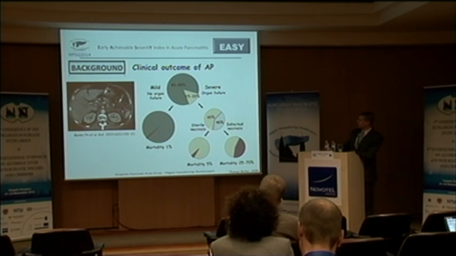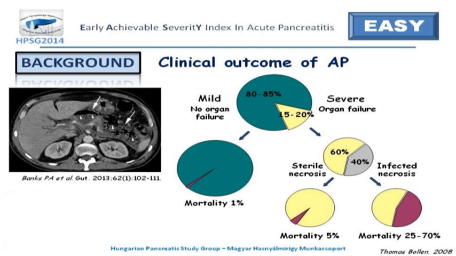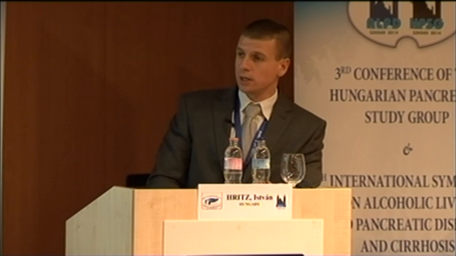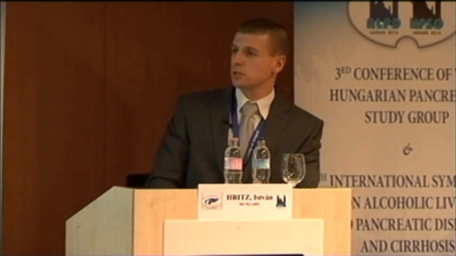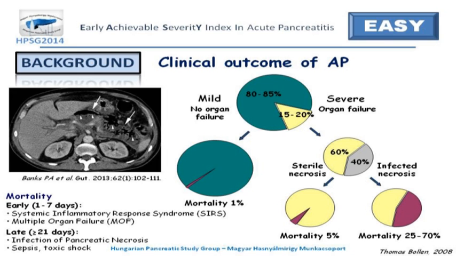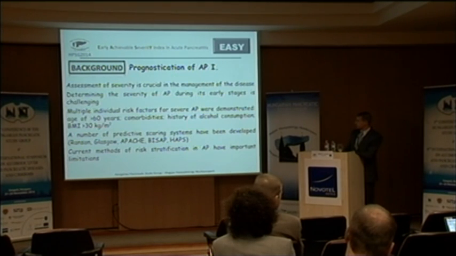But in the severe cases, we can divide the patients into sterile necrosis and infected necrosis. We can see that the mortality in sterile necrosis is 5%, an increase compared to 1%. But the mortality in infected necrosis is very high, between 25 and 70%. The mortality is also different in timing: we have early and late mortality. The early is because of the pro-inflammatory processes, and the late is because of the anti-inflammatory processes.